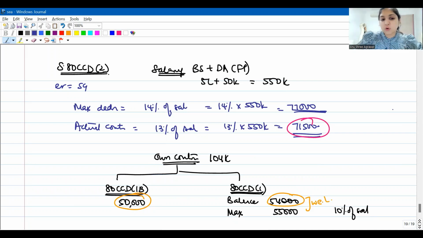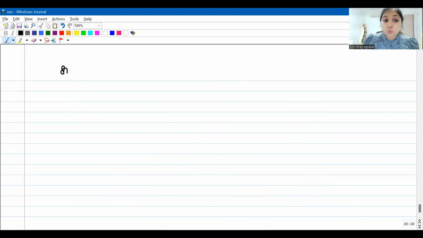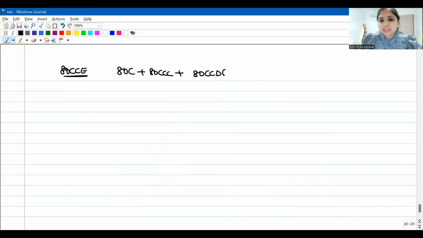more section, which is what? It is also subject to one more limit which is given in 80CCE, guys. 80CCE says 80C plus 80CCC plus 80CCD subsection 1 put together should not exceed 1,50,000.